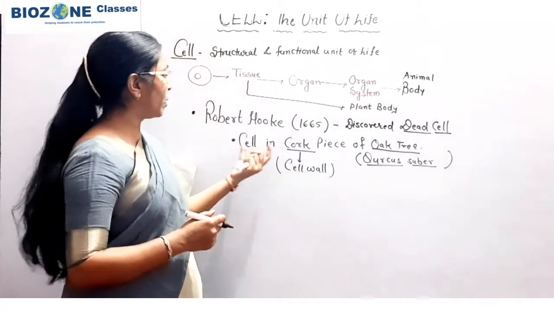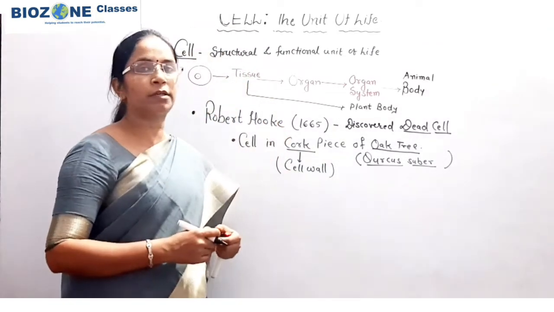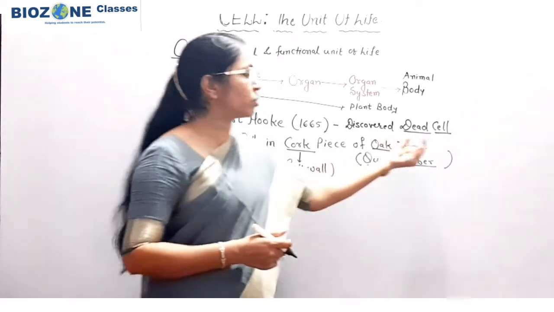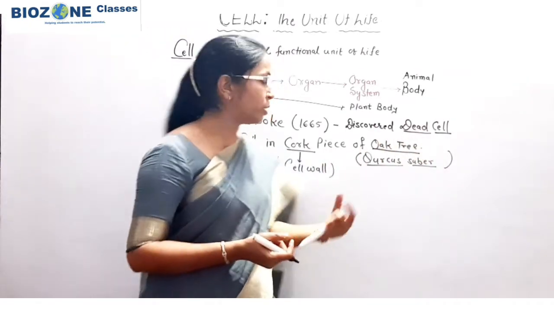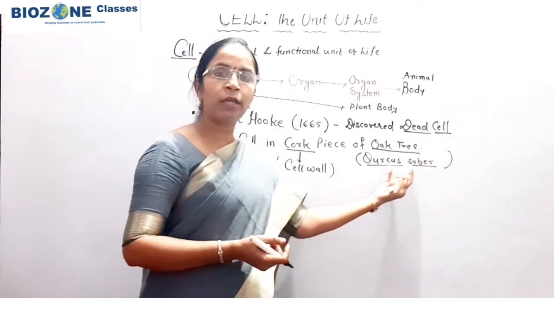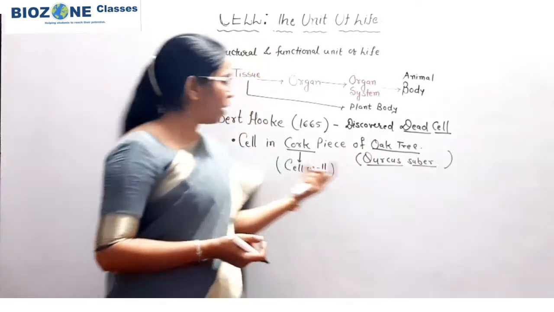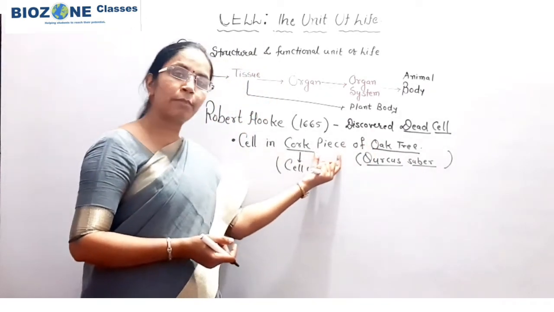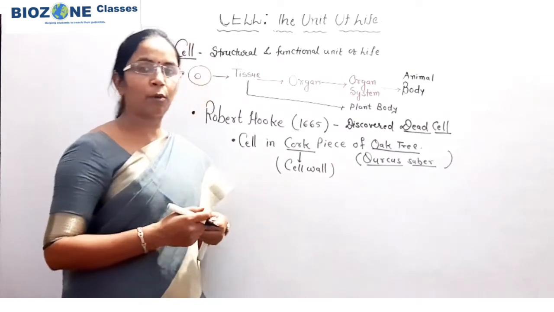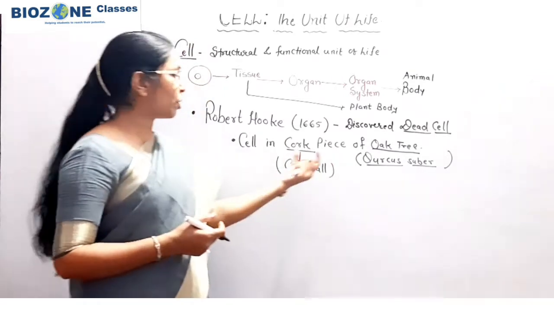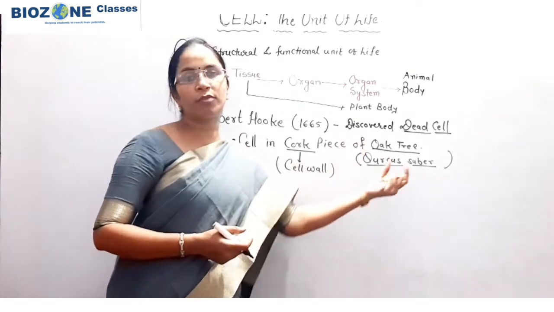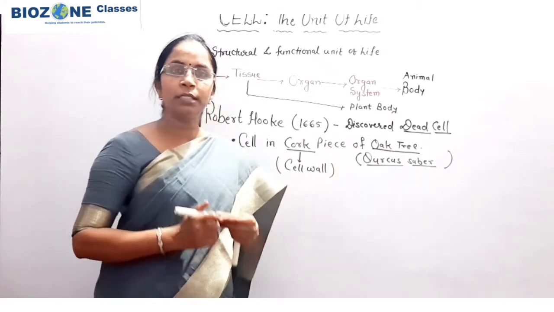That's why you remember that Robert Hooke first discovered the cell, but that cell was a dead cell. And where did he discover it? In the bark of the oak tree, the cork piece, as you may call it.